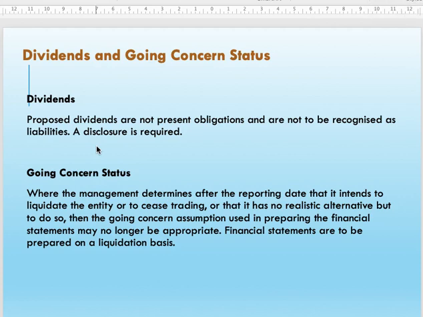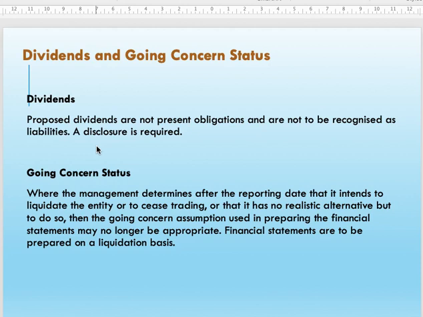After the financial statement date, during the event after reporting date, the board of directors declare a dividend. So when the board of directors declare a dividend, it is a proposed dividend, but the date was made after the financial statement date.